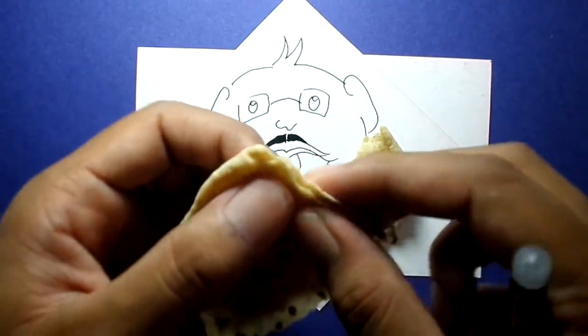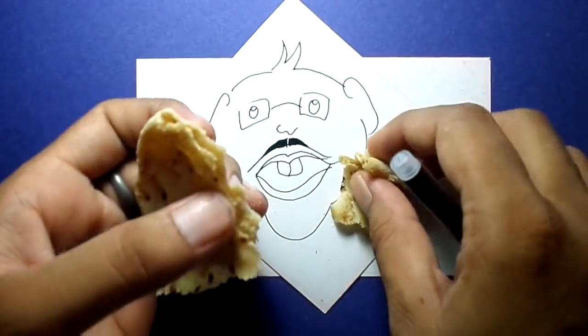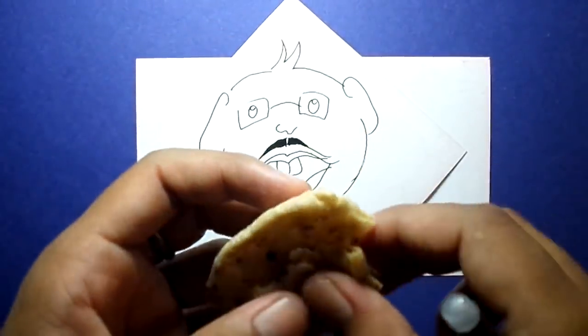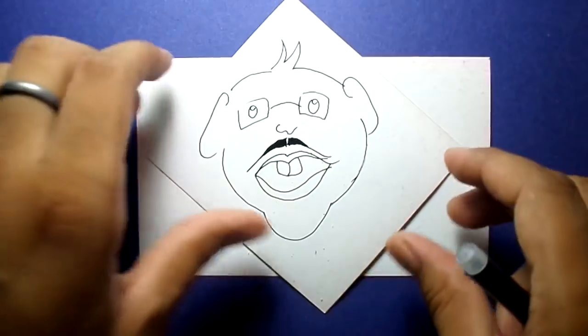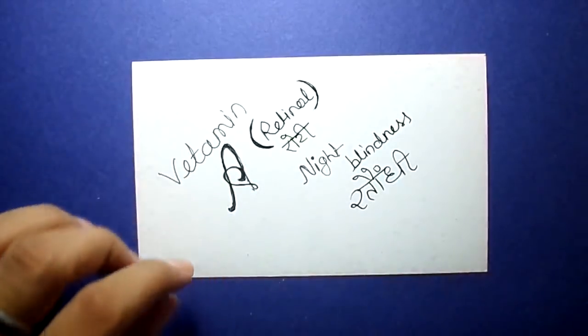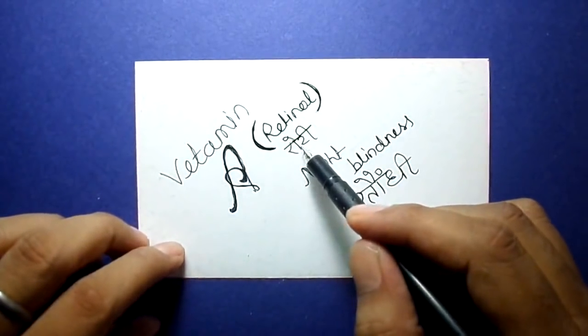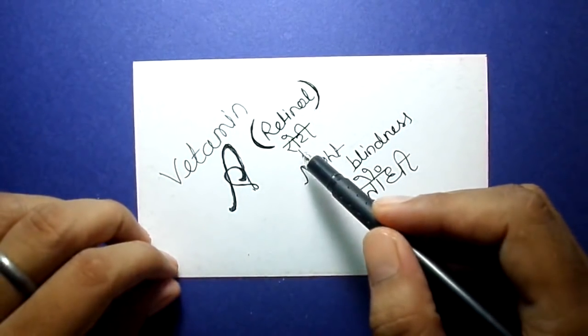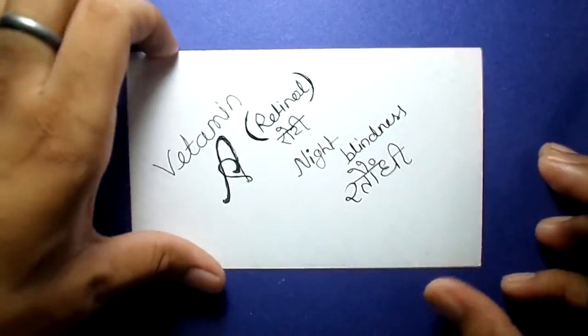From roti we are memorizing retinol for vitamin A. It's very easy and silly, but you have to memorize. So vitamin A, its chemical name is retinol, and we have memorized it by the word roti. Now let's move to the second one.